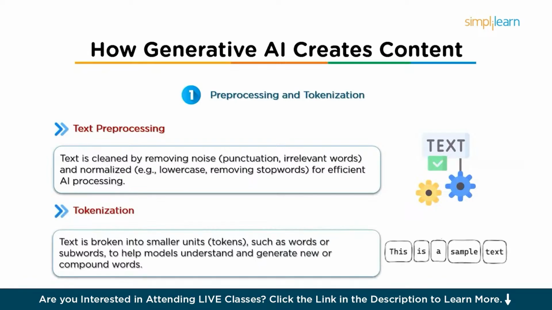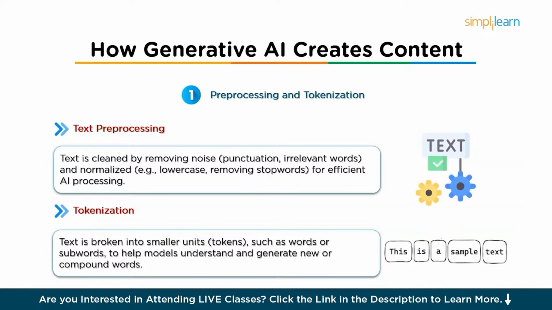And then comes tokenization. Tokenization is a process of converting text into smaller units called tokens. Tokens can be words, subwords, or even characters. For example, the sentence "AI models learn and generate text" might be tokenized into words, with AI, models, learn as separate tokens. Here you can see this is a sample text.